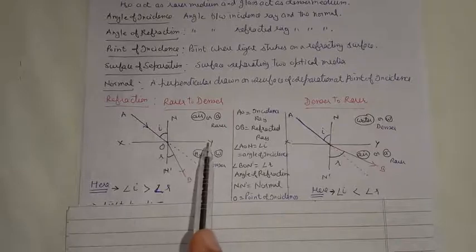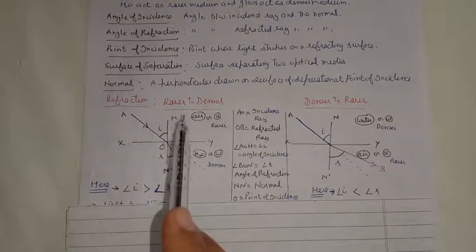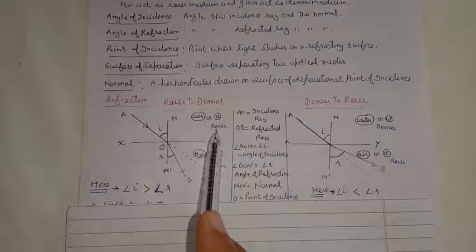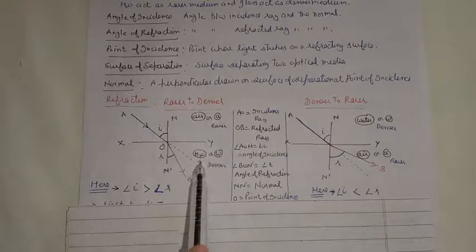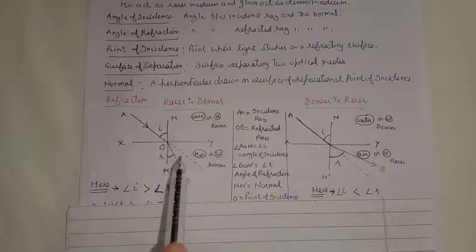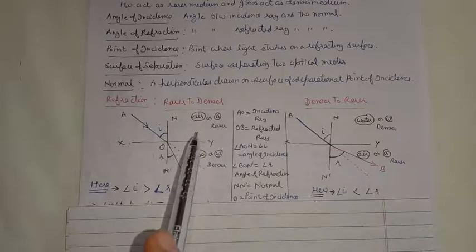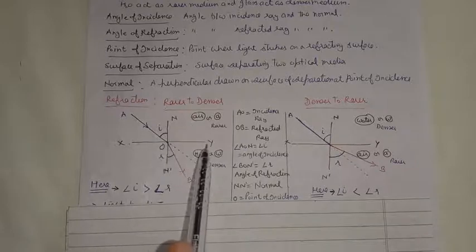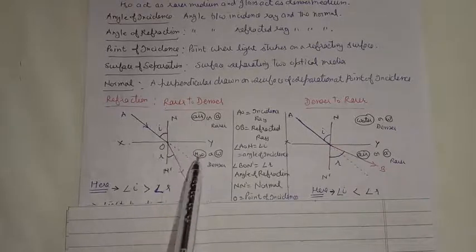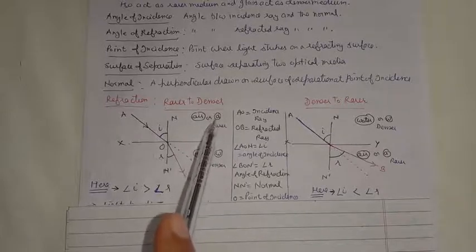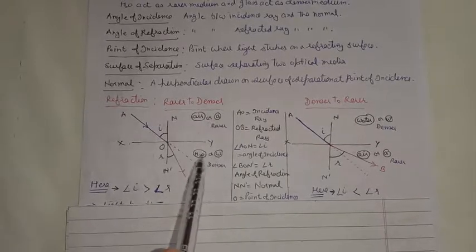XY is our refracting surface. Here at the top we have a medium air, which is a rarer medium. At the bottom we have water, which is a denser medium. Whenever we are drawing a ray diagram, we represent the name of the medium above and below the surface of separation, written inside a small circle. Either you write the full name or you just use a symbol for it. For example, I have used A for air, W for water.